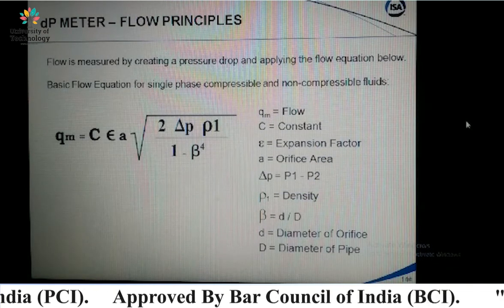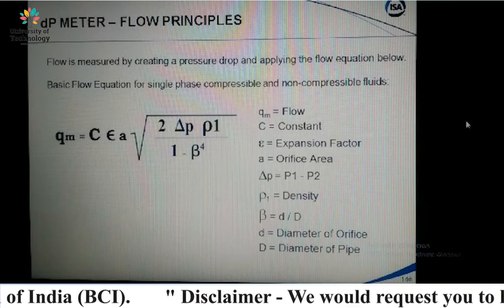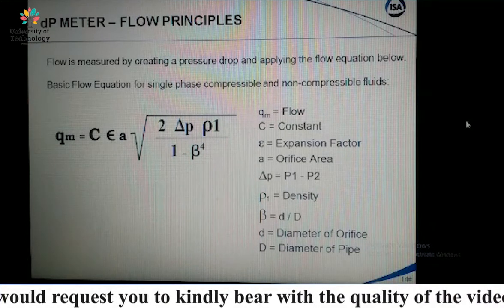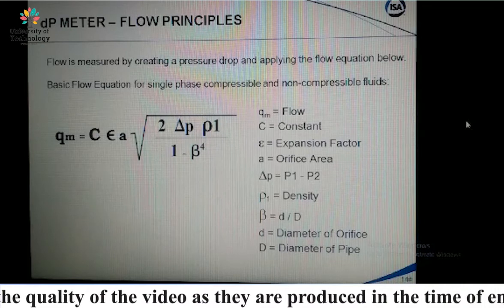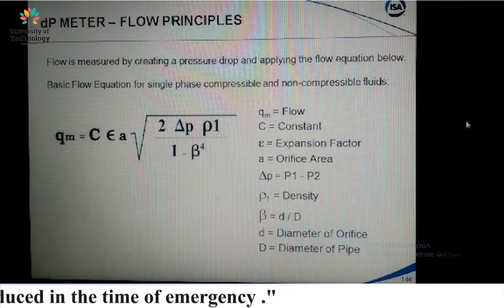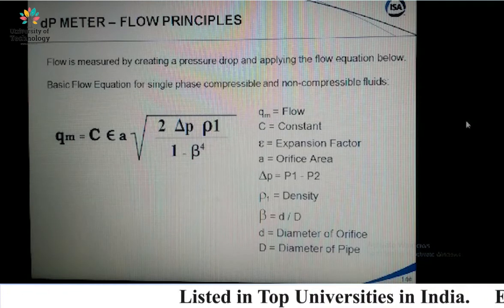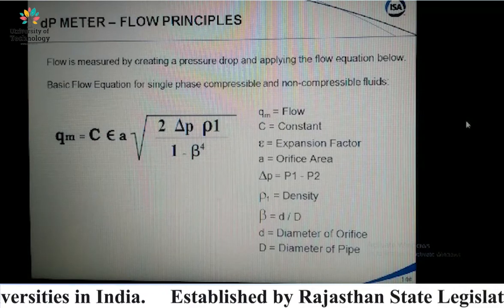Flow is measured by creating a pressure drop and applying the flow equation below. Basic flow equation for single phase compressible and non-compressible flow, that is the equation, right?